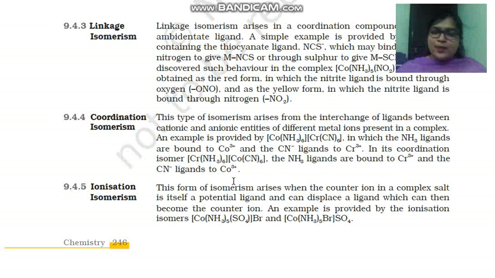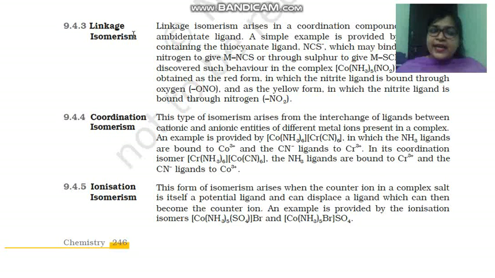The compounds are called isomers and this phenomenon is known as structural isomerism. See here children, these are all very important, and in short it is mentioned here: linkage isomerism, coordination, ionization, and the last one is hydrate or solvate isomerism.